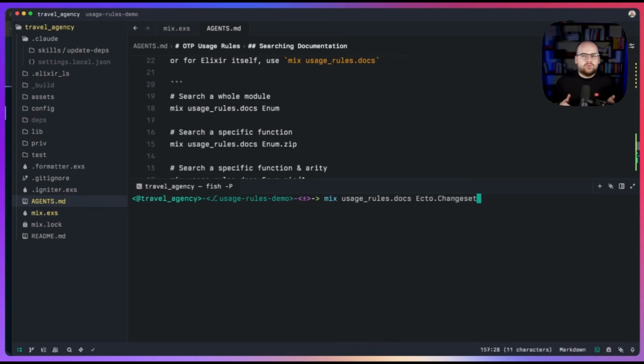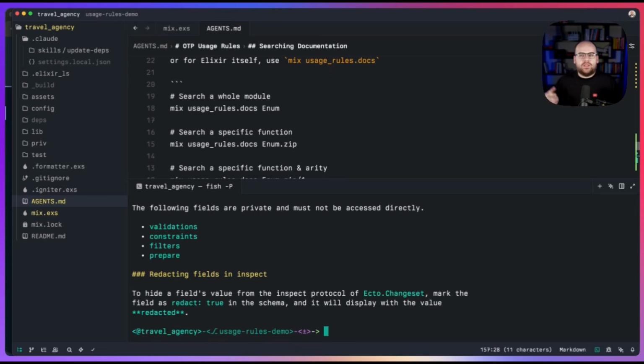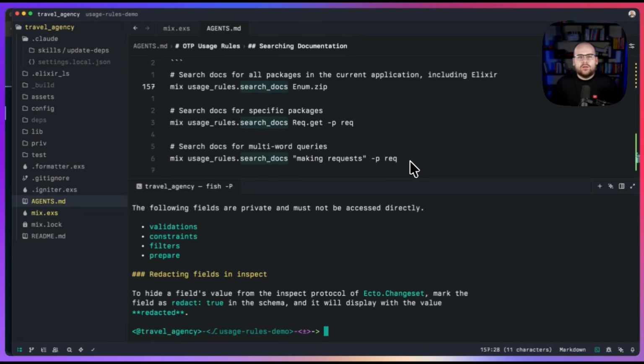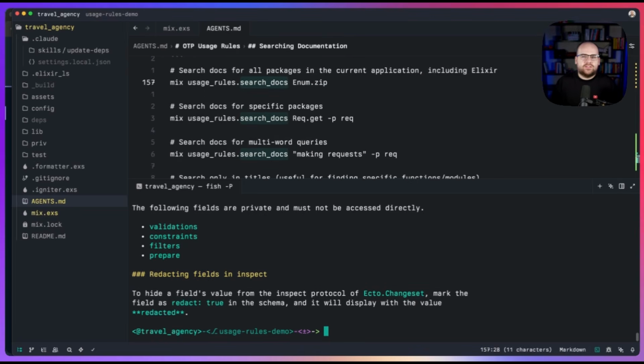The simplest task inside of this package is the docs task. Given a module or a function, we can look up all of the documentation that would otherwise be over on the HexDocs website. And it's returned in markdown format for the LLM to take a look at or for you to research. But maybe you don't know the exact name of the module or the function that you're looking for. Well, that's where the search docs task comes in. This is a full text search of all of the documentation of the packages that you have installed.